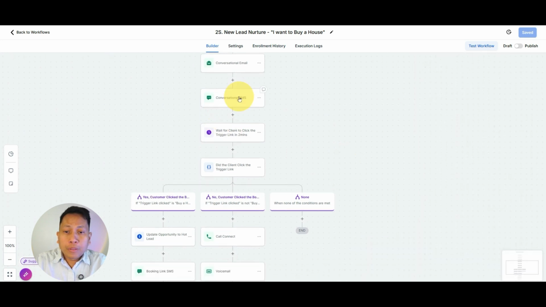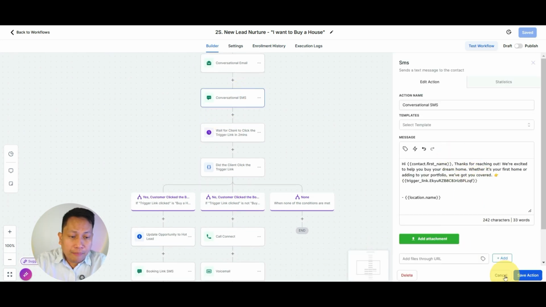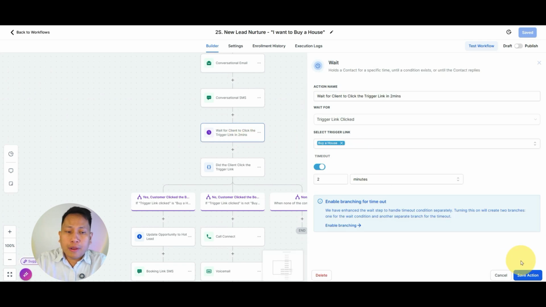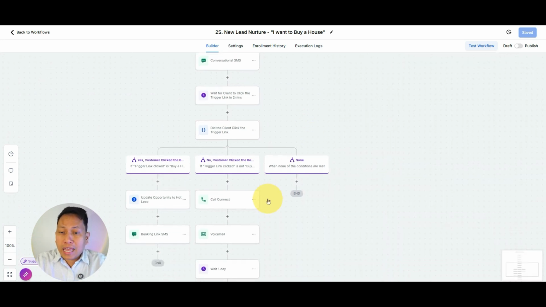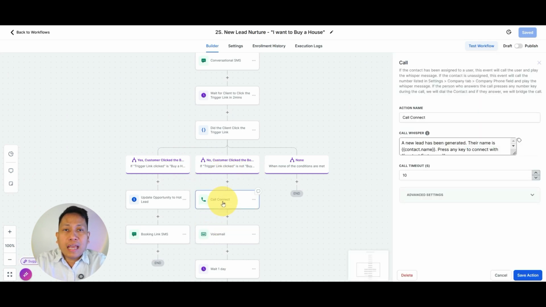And now there will be a text message again, and then there will be a trigger wherein we are going to wait for 2 minutes to see if the customer clicks the trigger link, or the booking link. If the link is clicked, we will send another text message. Here's the link. And also, if the customer didn't click the link, we will have a voicemail.